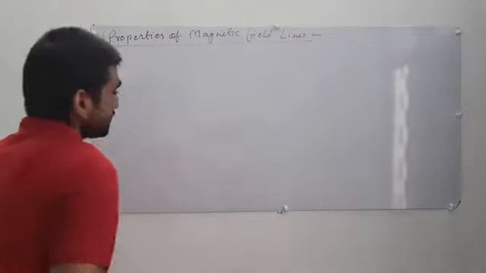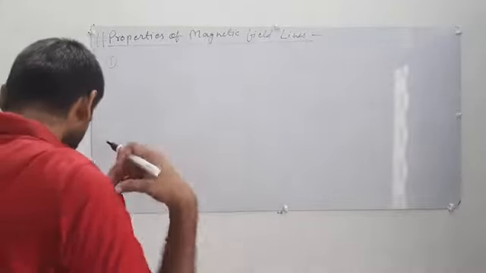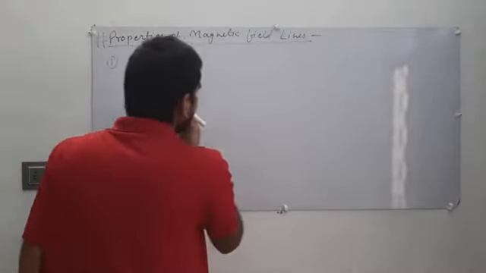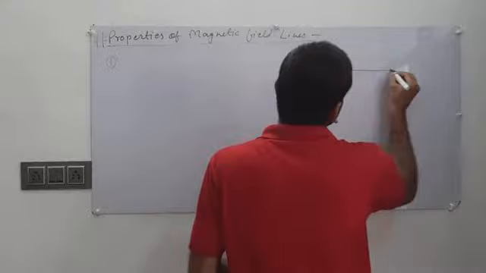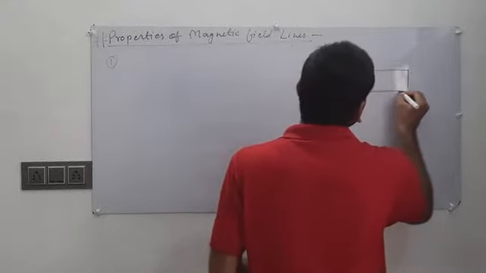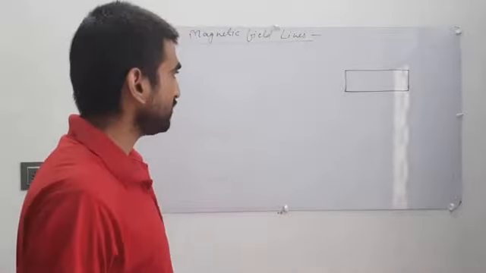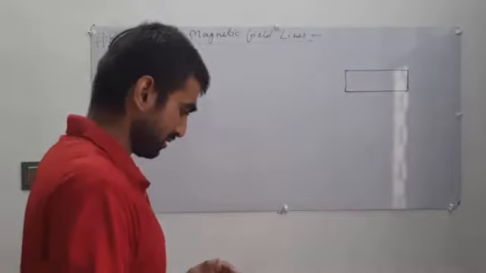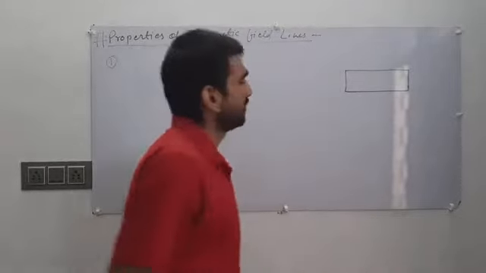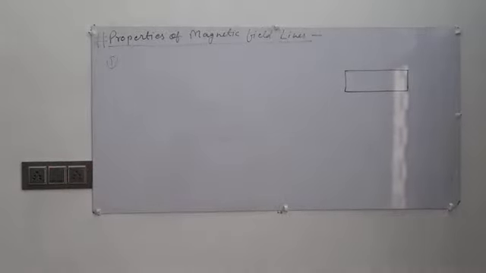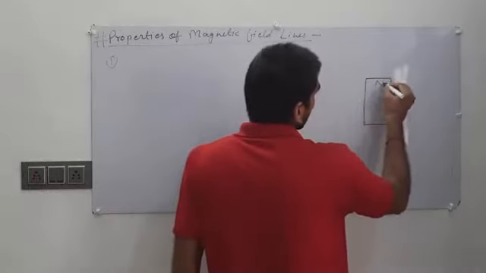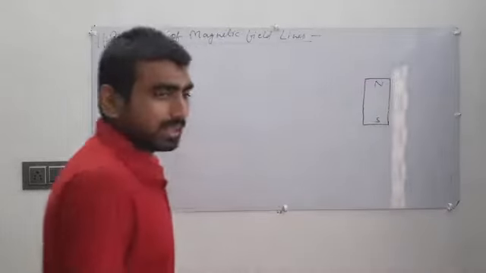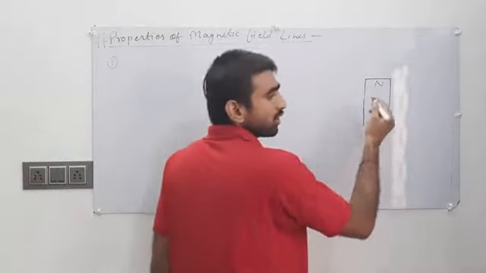That means if we draw a magnet like this, this is the north pole and this is the south pole, then the magnetic field lines make a continuous closed loop.